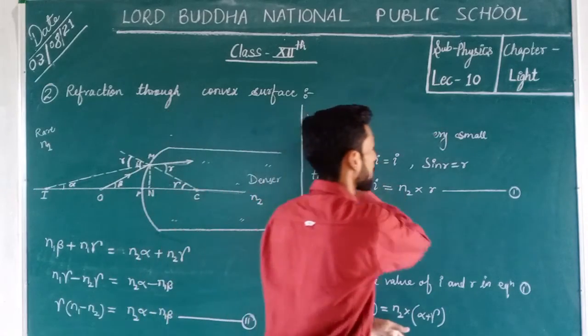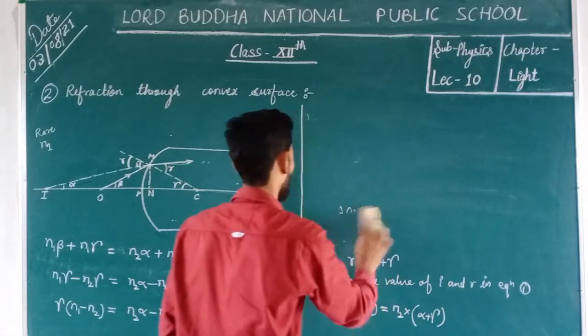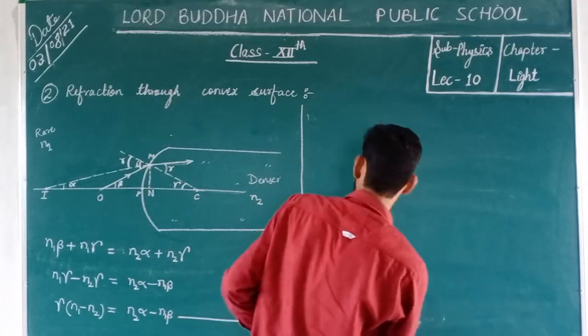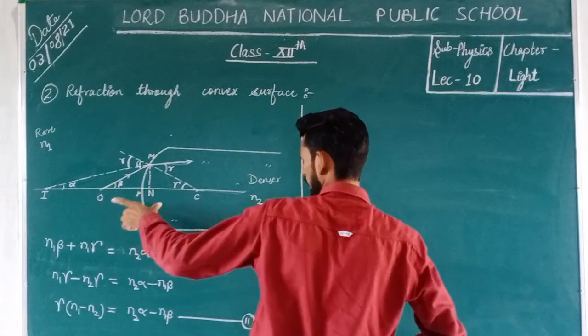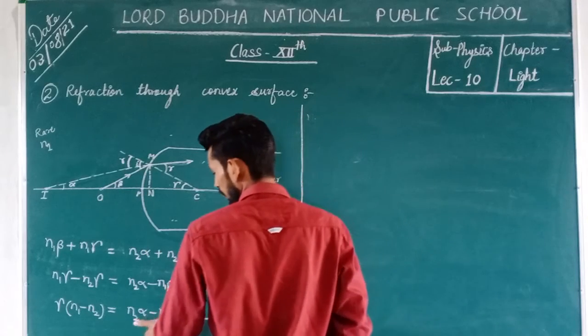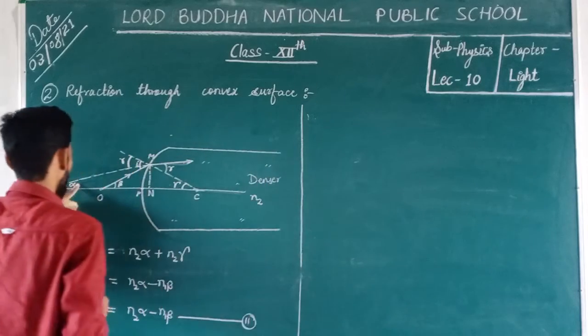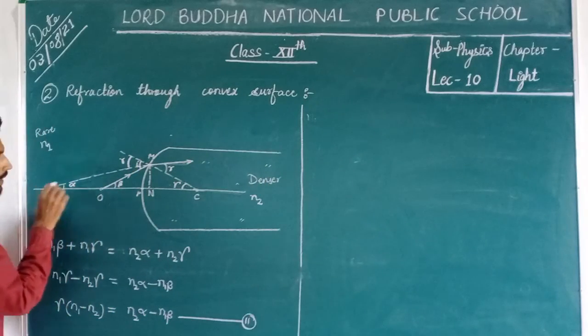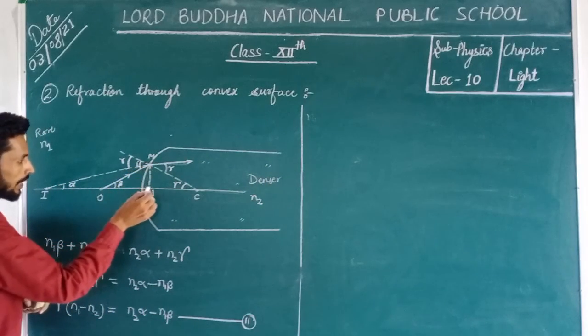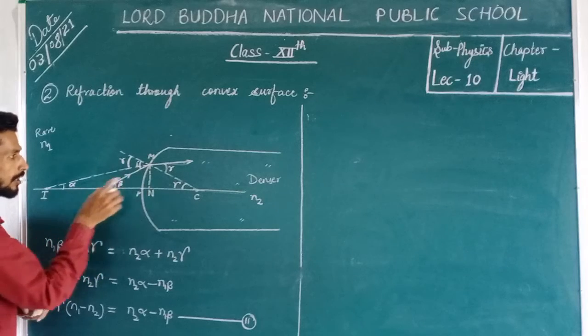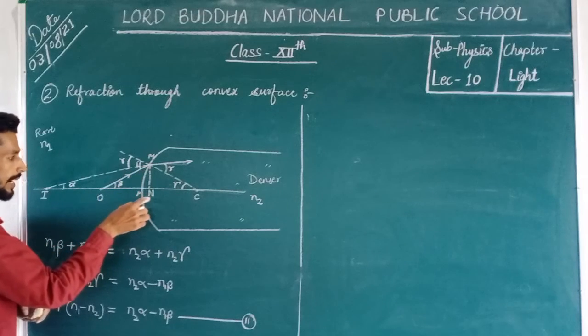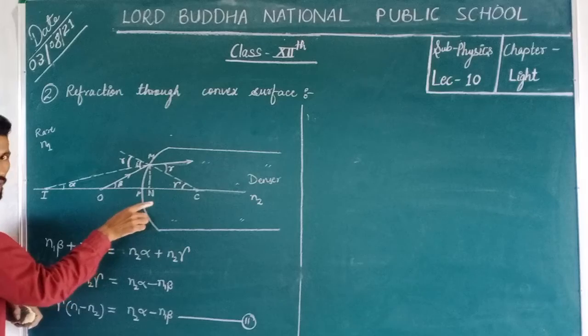Now according to this ray diagram, we can find the value of alpha, beta and gamma. Alpha can be found in this triangle IMN. Tan alpha equals to MN upon IL.